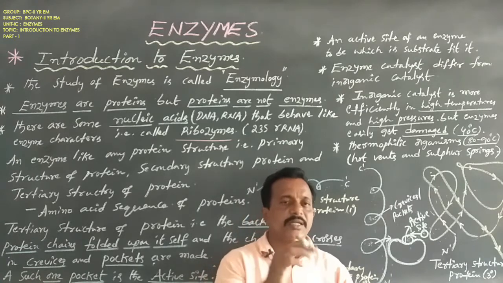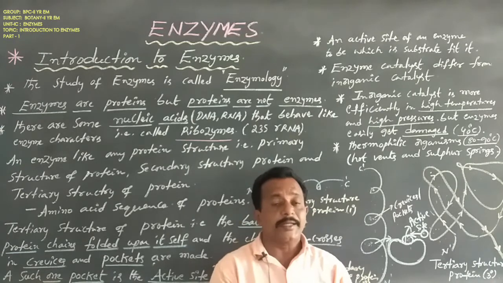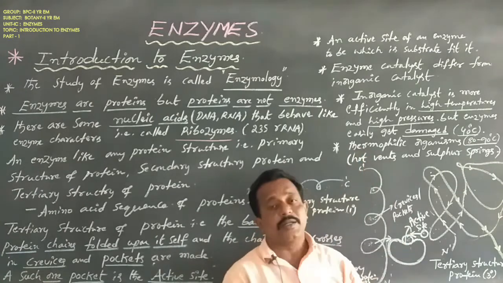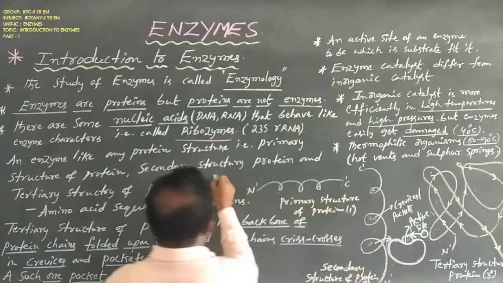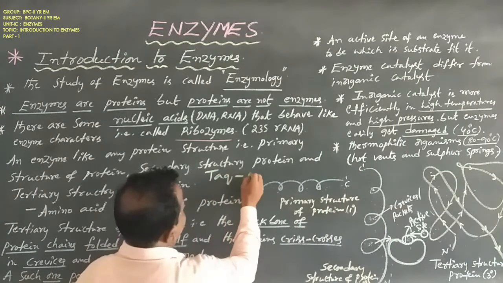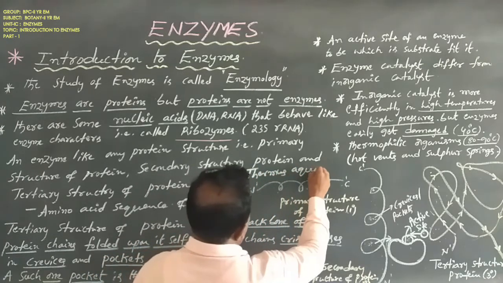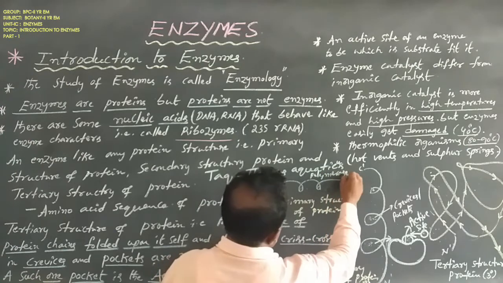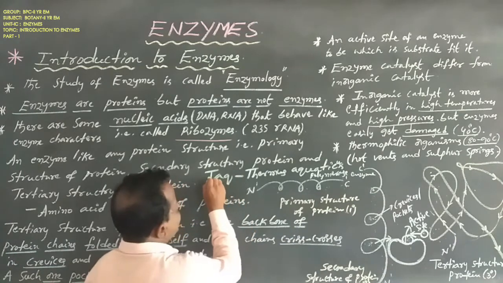High temperatures do not destroy their catalytic power. So these organisms are named thermophilic organisms. One such enzyme is Taq polymerase, that is Thermus aquaticus polymerase enzyme.